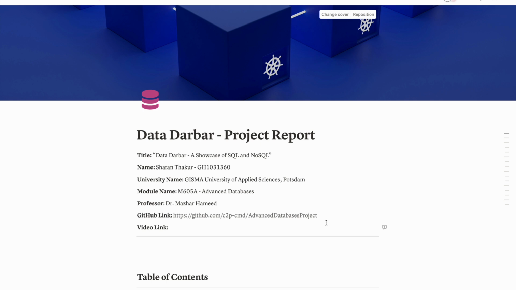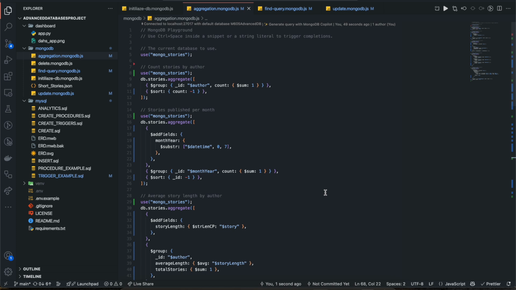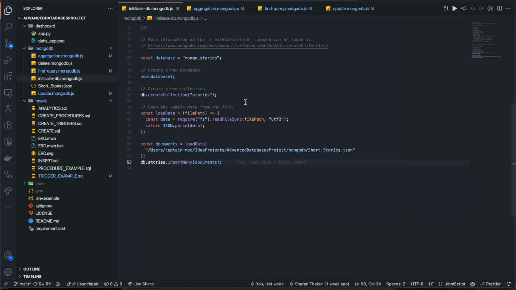So today I will be showing you my advanced databases project, which I call Data Darbar. It is a showcase of MySQL as well as MongoDB. My project is split into two halves. MySQL, in which I have done a video game selling management system, and my MongoDB project that has a story management system. I will first show you the MongoDB project, then I will show you the MySQL project.